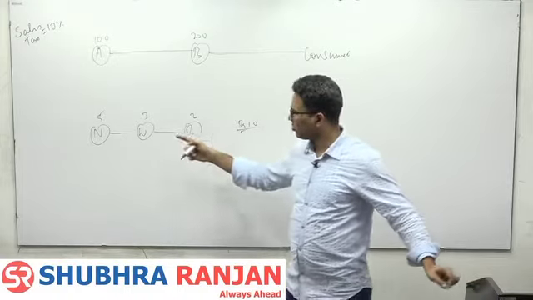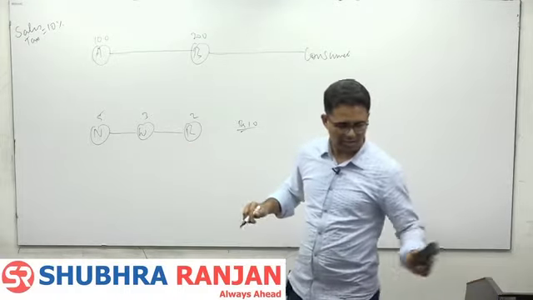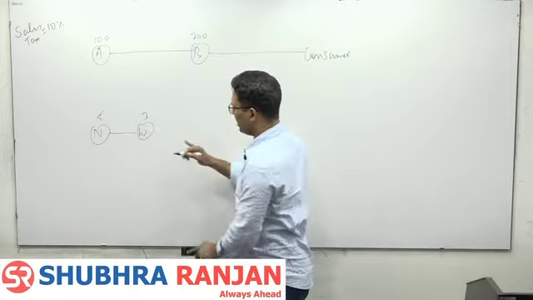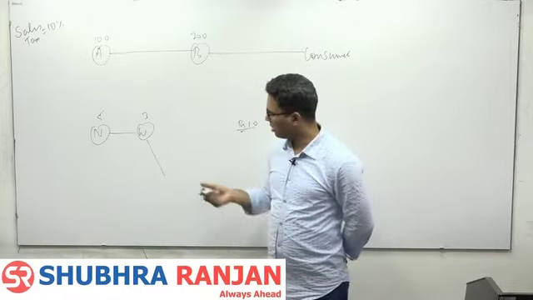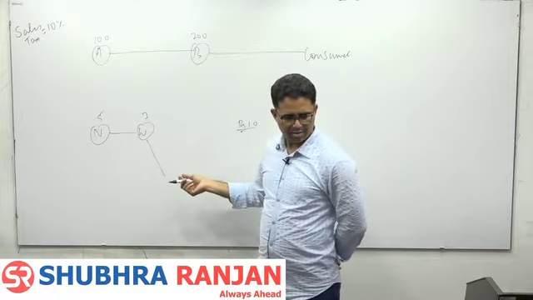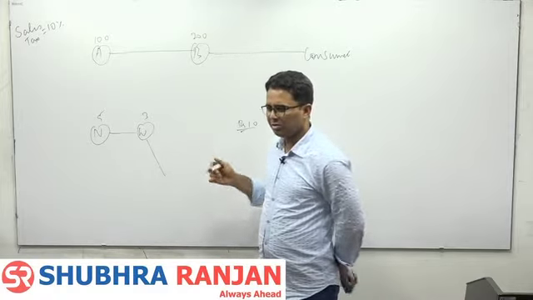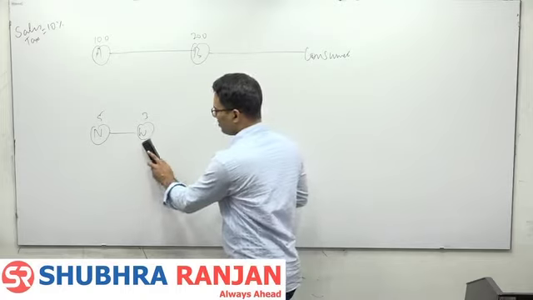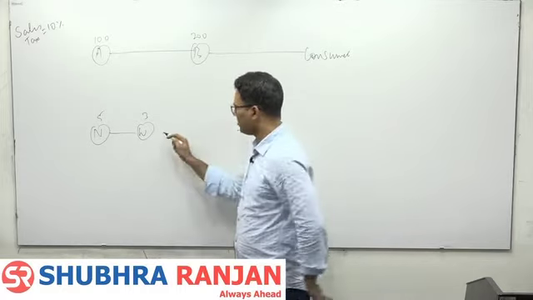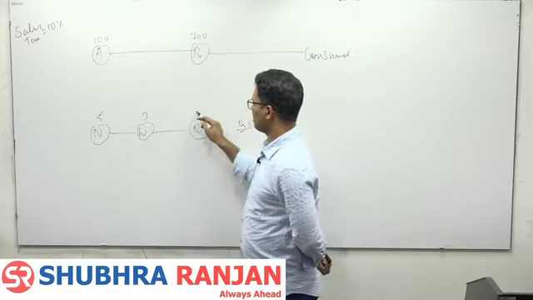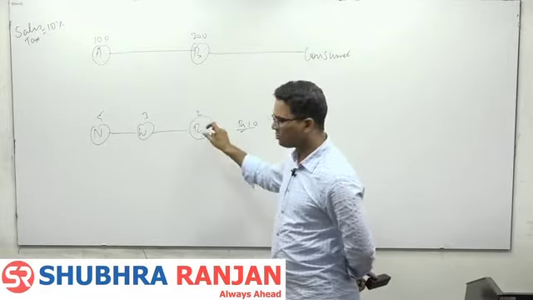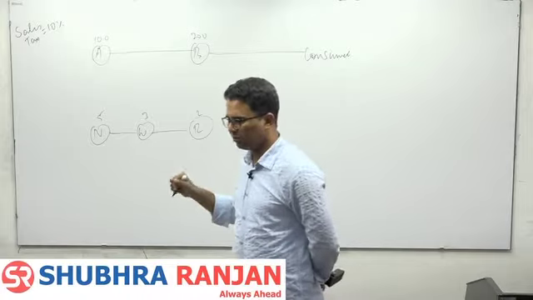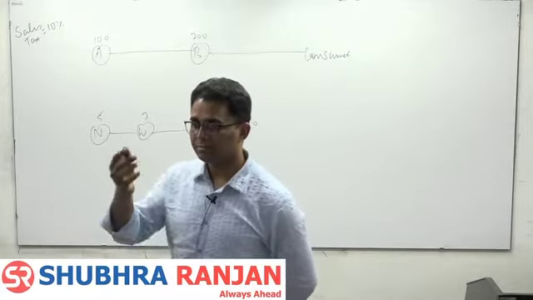If you go directly to the wholesaler and purchase, that means this link is not there. If you purchase from him, he will give it for less. So now there is no retailer involved. But if you are purchasing from the retailer, the retailer must keep something for himself. So his value addition is 2. That doesn't mean he should do something with the Maggi packet. It is whatever he charges for his work.